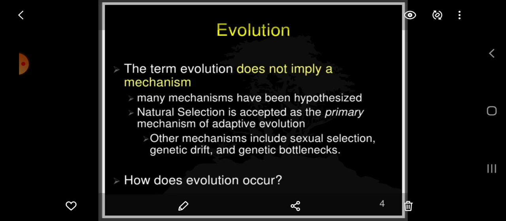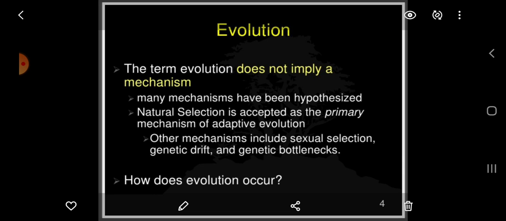Many mechanisms have been hypothesized. Natural selection is accepted as the primary mechanism of adaptive evolution. Other mechanisms include sexual selection, genetic drift, and genetic bottlenecks.